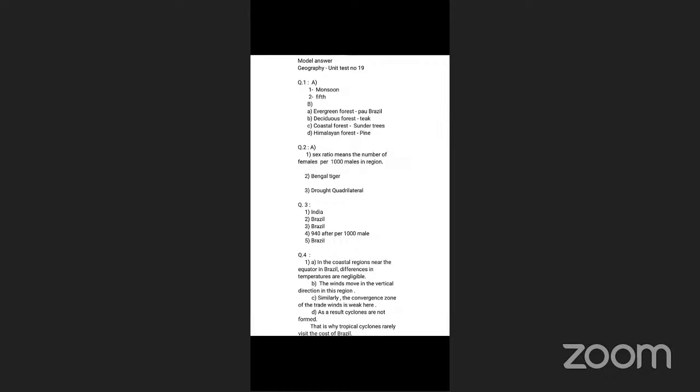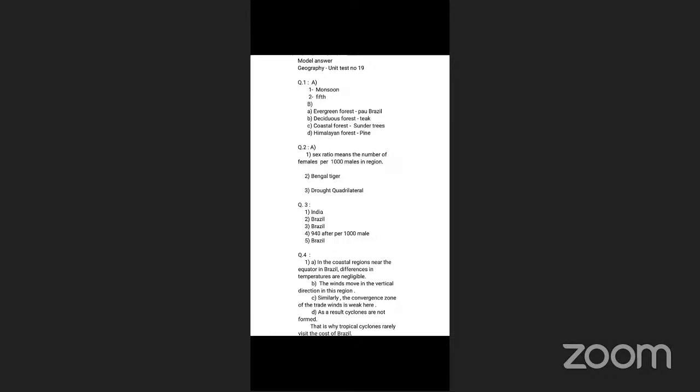Second, population-wise, Brazil is dash largest country in the world. Population-wise, Brazil is the fifth largest country in the world. Actually, Brazil, population-wise and geographical area-wise, for both the terms, ranks fifth in the world. Okay, I repeat the answers for the first two. India's climate is monsoon type, and population-wise, Brazil is the fifth largest country in the world.